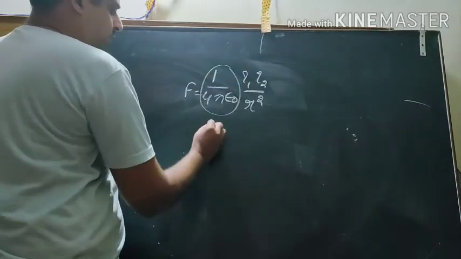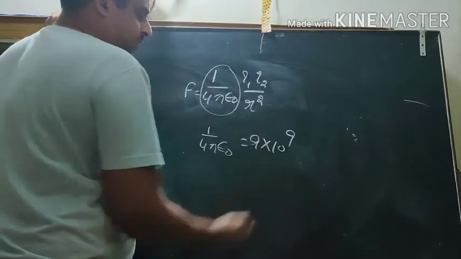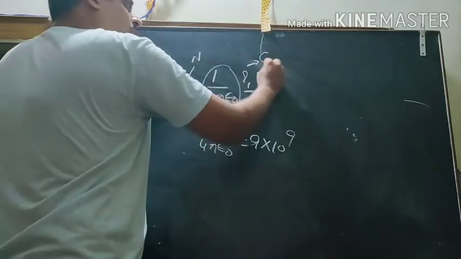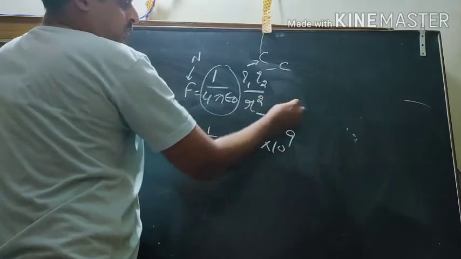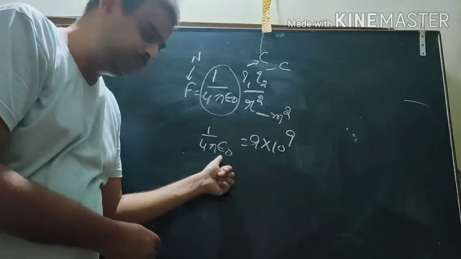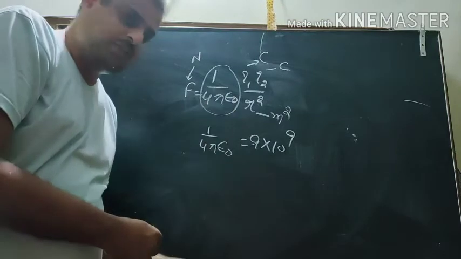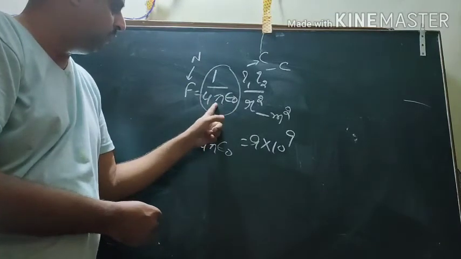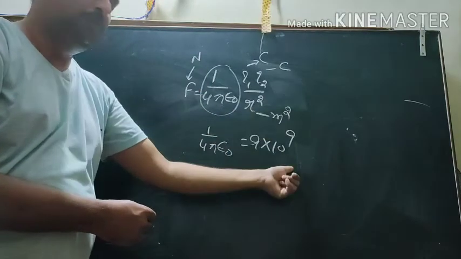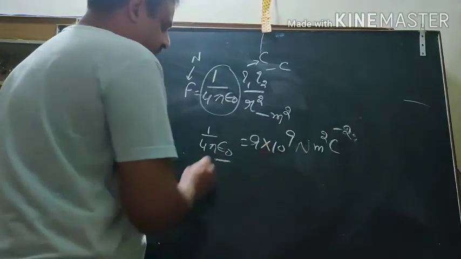What is the value of it? Its value is 9 into 10 raised to power 9. You can find out the units of this: Newton, coulomb, meter, so meter square. So you can easily find the value of epsilon naught, 8.854 into 10 to the power minus 12, as well as the units. Here, the value of 1 upon 4 pi epsilon naught is this, and the units will be Newton meter square per coulomb square, and from here you can find out the value of epsilon naught.